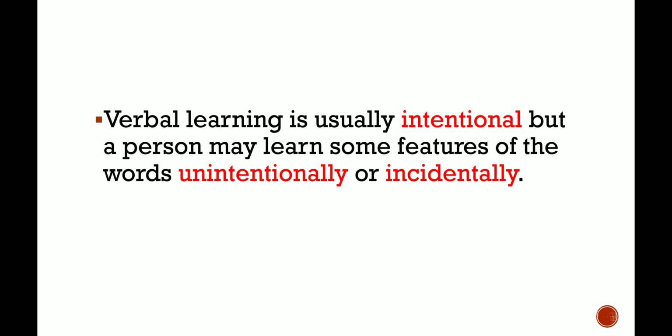This kind of learning where we have observed the features is unintentional, it is incidental. It has happened because the things were going on; we have not sat down to learn more and more. So we can say that verbal learning especially is intentional, but it can also be unintentional.